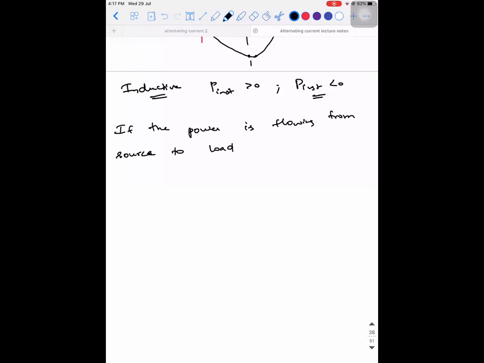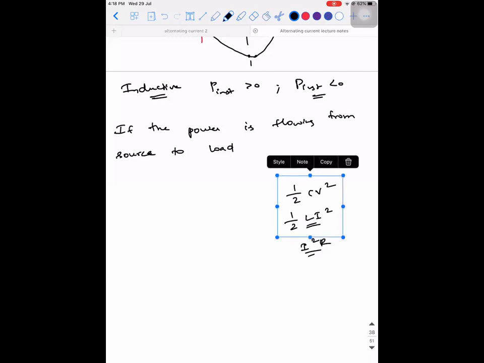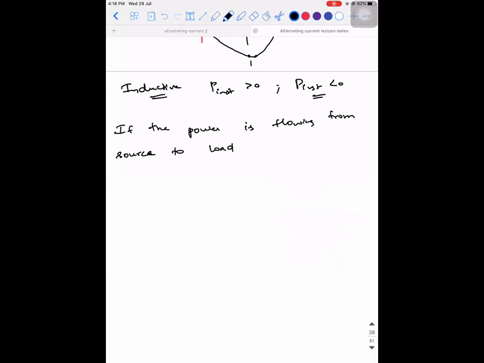Never till now have we learned the concept of energy stored in a resistor. Did you learn it anywhere? We have learned about the energy stored in a capacitor, which is half CV square, and the energy stored in an inductor, which is half Li square. We have derived these equations. For a resistor we have learned only the energy dissipated, which is I square R. Energy dissipated means it has the tendency to only utilize the amount of energy given to it. That is why power is always utilized by a purely resistive circuit.